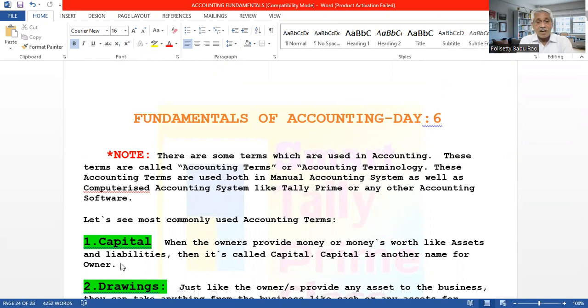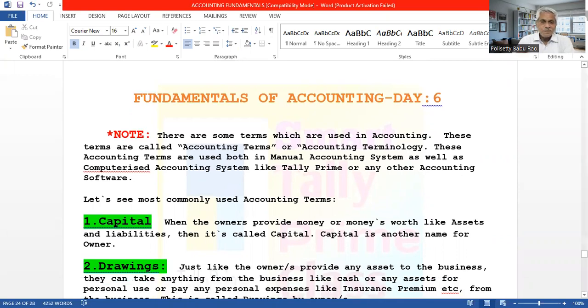These terms are called accounting terms or accounting terminology, or they are also called business terms. These accounting terms are used both in manual accounting as well as computerized accounting like Tally Prime or any other software. The same terms are used in manual accounting also. That is why I am revising again. I am explaining the terms with meaning and examples.